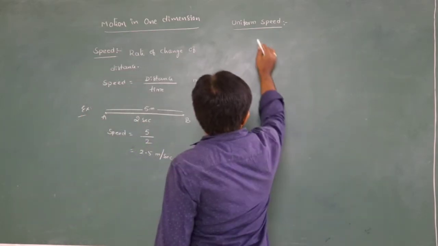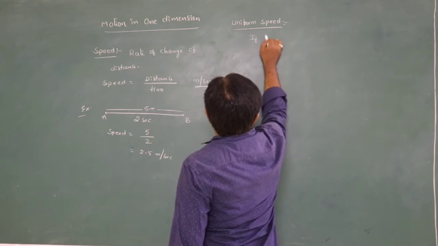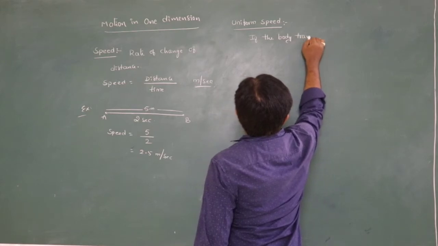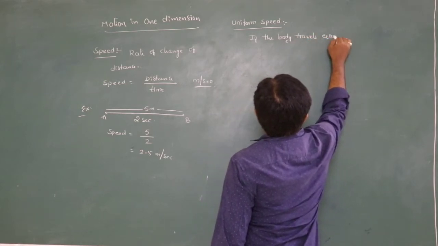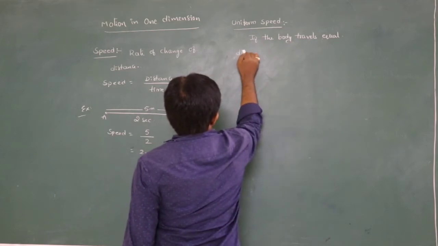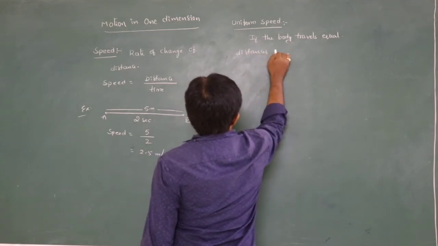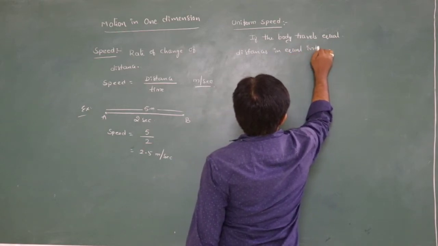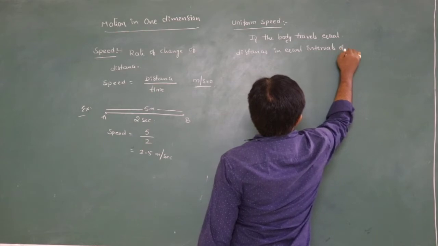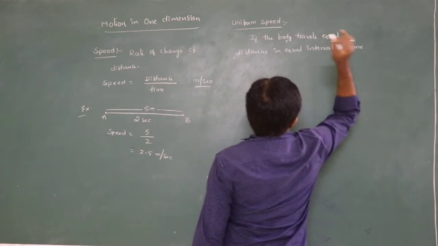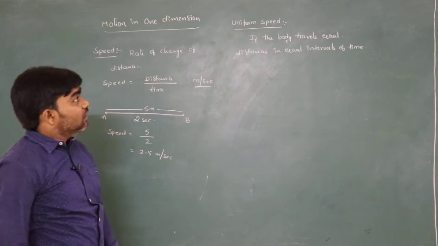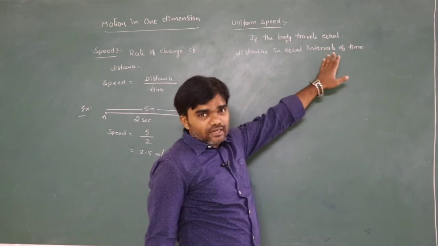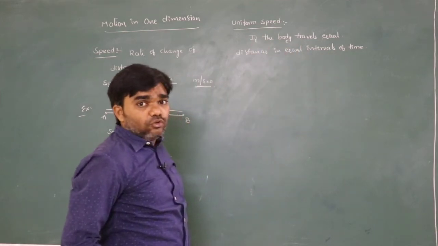Uniform speed means if the body travels equal distances in equal intervals of time, that is called uniform speed.